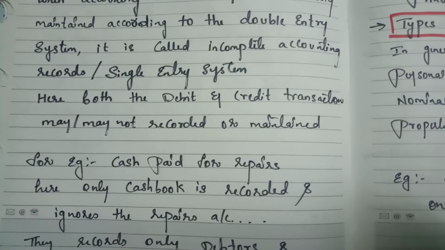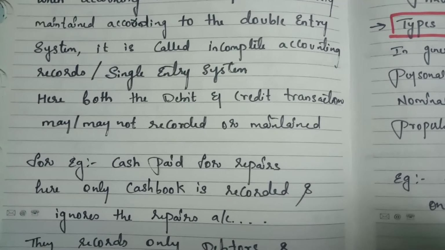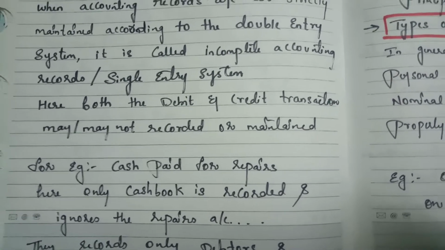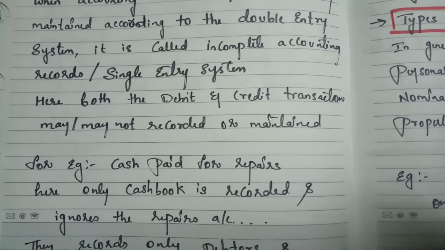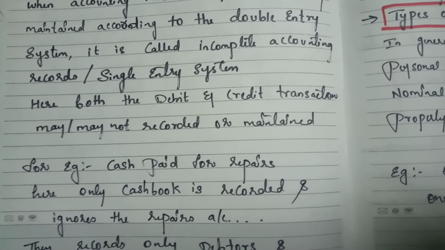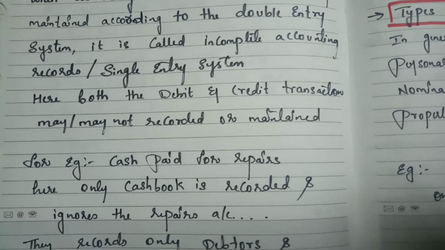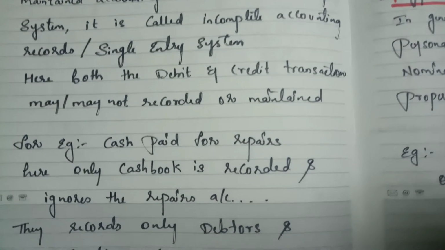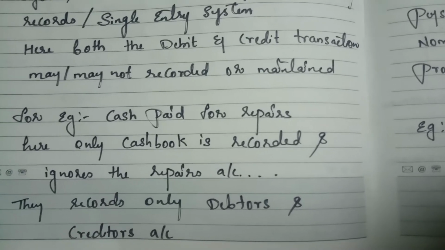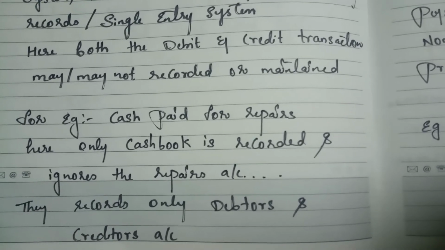For example, cash paid for repairs. Here only the cash book is recorded and the repairs account is ignored. So they maintain only the cash book. Cash paid for expenses, so cash is going out. What will be the journal entry? Repairs account debit to cash account. And in the single entry system, they also record the debtors and creditors accounts.